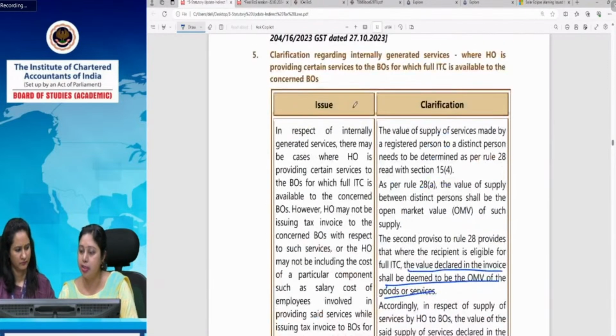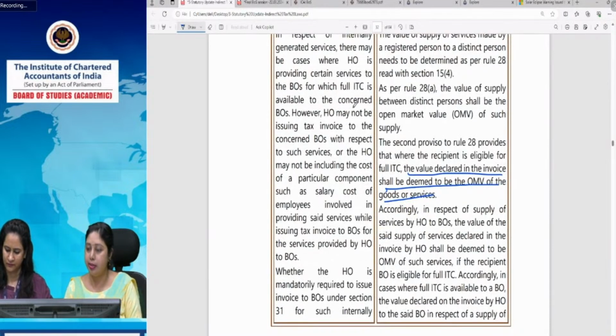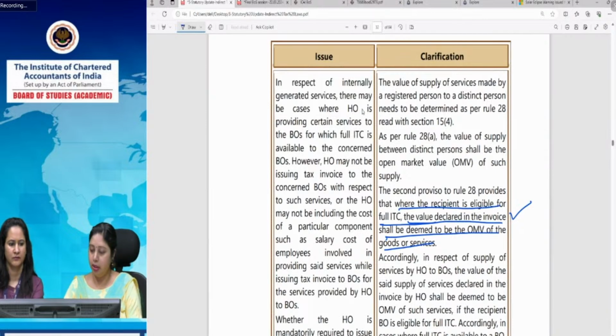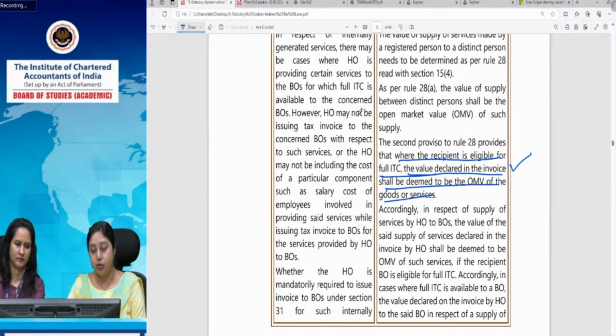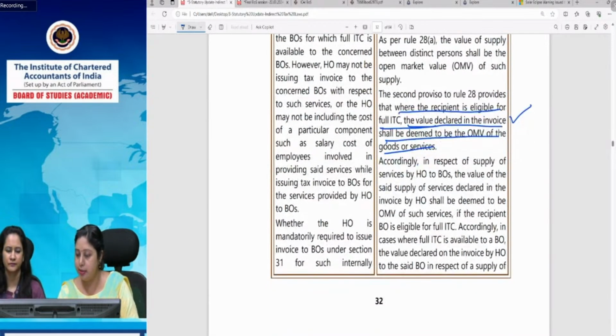Because the condition we are taking is that the branch office is eligible for full ITC. Even if the head office has declared a lower value in the invoice while charging the branch office, whatever value it has charged in the invoice will become its open market value. Okay, so this is the point which I was trying to highlight.